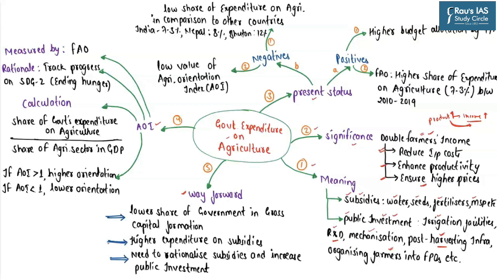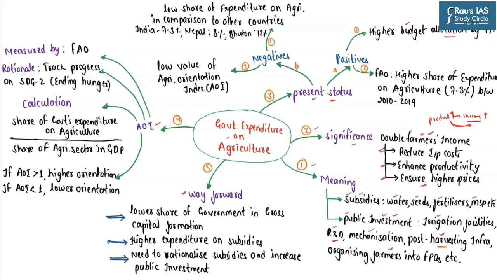So keeping in mind the significance of why the government should undertake expenditure on the agriculture sector, let us have a look at the present status. If you look at the latest budget announcement, that is Union Budget 22-23, the overall allocation for the agriculture sector has increased by 4% in comparison to the previous year's Union Budget. That is one positive thing.